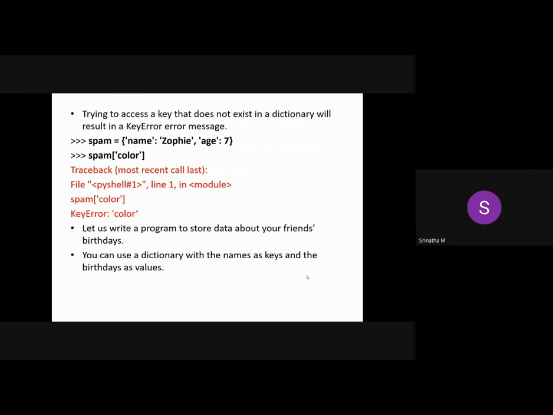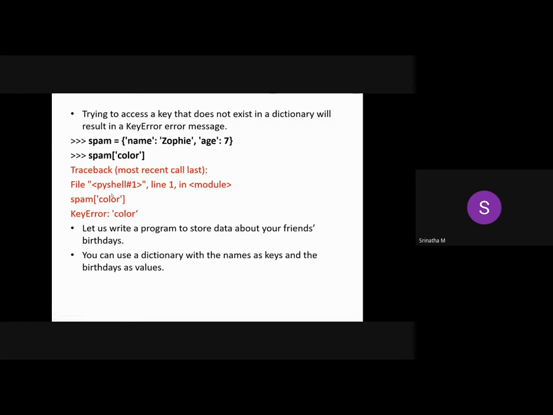Trying to access a key that does not exist in a dictionary will result in an error. Suppose we have created a dictionary with two items like this with values, and you are trying to get the value of this key, but the key is not present here. In such cases you will get a KeyError. This type of error will be displayed.